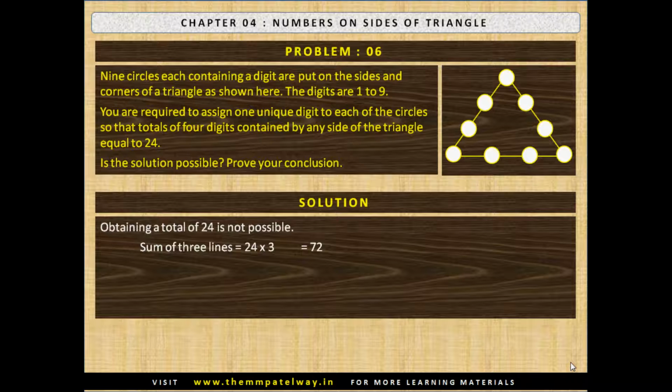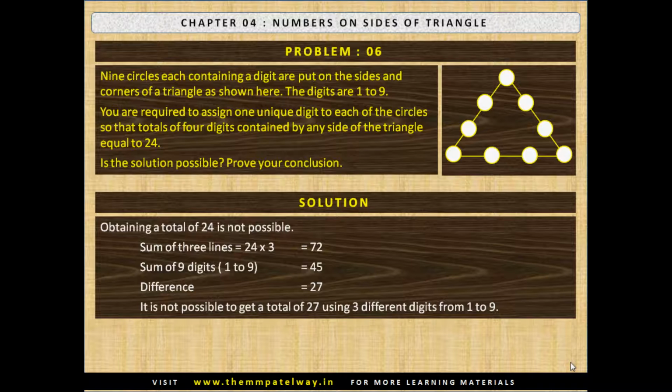Sum of 3 lines equals to 24 into 3, that is 72. Sum of 9 digits 1 through 9 equals to 45. Difference is 27. It is not possible to get a total of 27 using 3 different digits from 1 to 9. The maximum total obtainable is 9 plus 8 plus 7, that is 24.